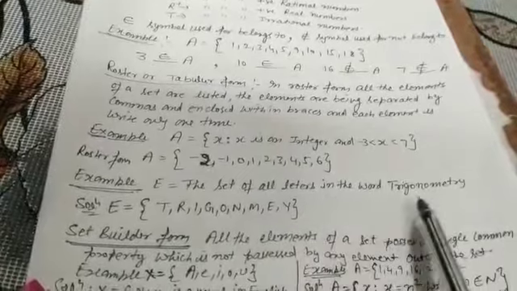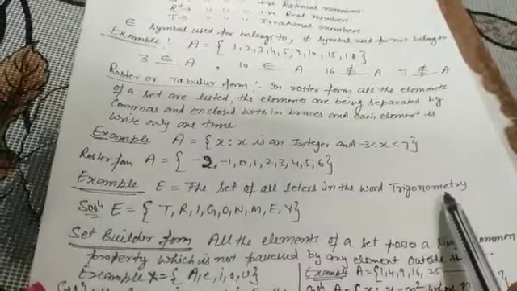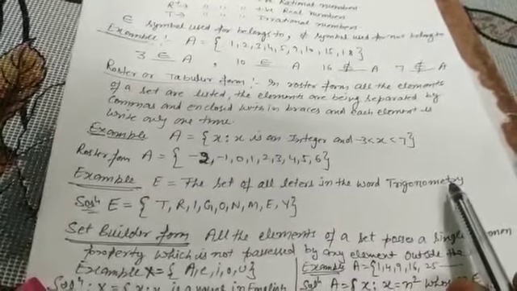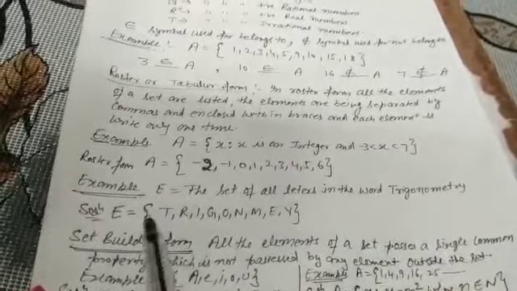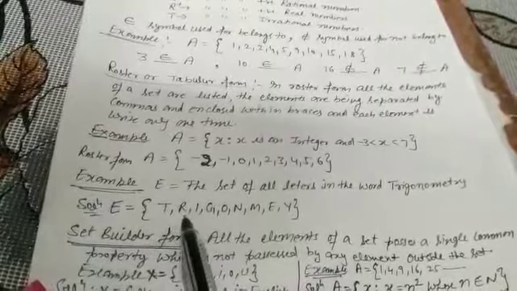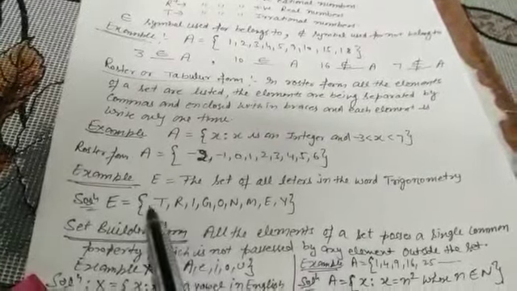After N it is M, after that E. After that T again, which is already written, so no need to write it again. After that R, which is already there. And last, Y. Each element is written only one time, separated by commas and kept in braces. This form is called roster form.